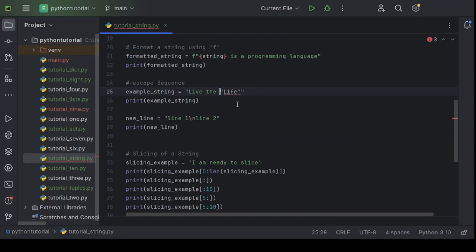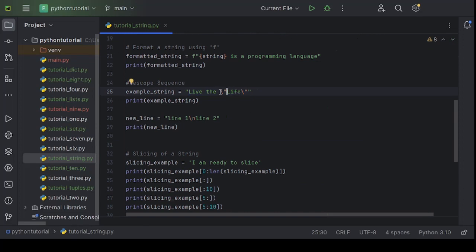To inform the Python interpreter not to treat this double quote as the start of the string, but instead as a part of the string, we have to use a backslash. If we use a backslash like this, the Python interpreter will realize that this double quote is part of our sequence of characters. By using this double quote, we are not defining a new string here.